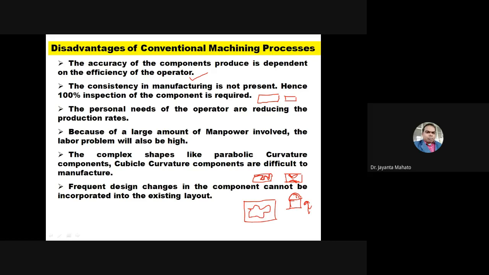So by wire EDM it is possible. A wire is moved along this path according to your profile, and this part will be cut. So this is possible by a non-conventional machining process.